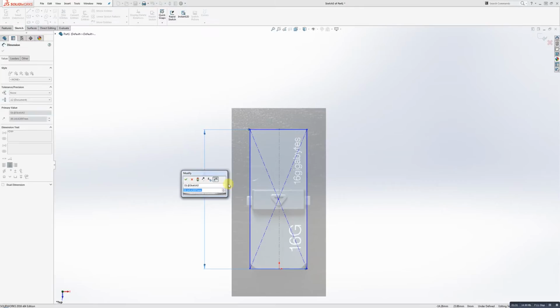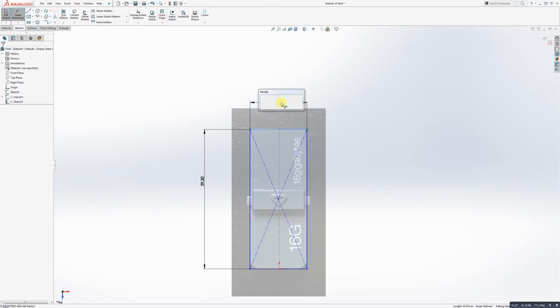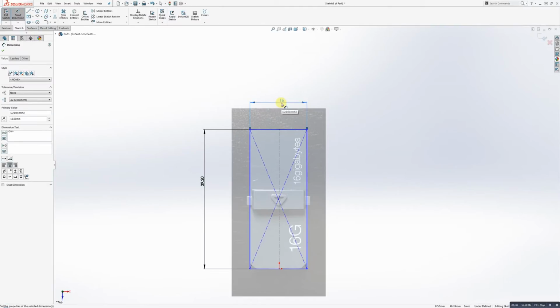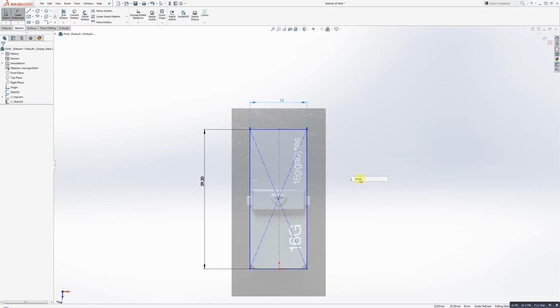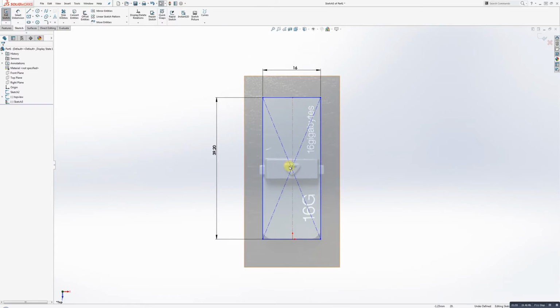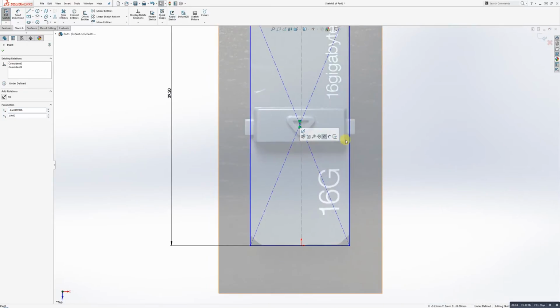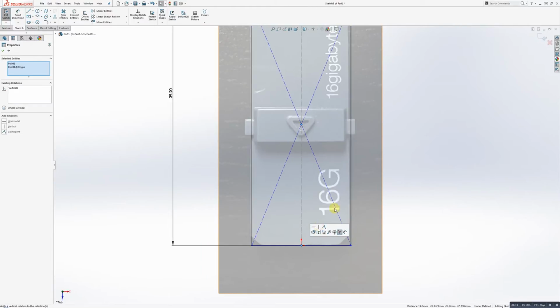Here we'll end at that. 39.2 is what I like. And for this top, I'm going to say 16 millimeters. That is going to be about what I want this to be. Let me right click and drop my dimension tool, and make sure I'm lined up with the origin. There's my origin and my center line's coming right off of it. But if I zoom in on the center point of this rectangle, I realize it's not really there. So I'm going to click on that center point, hold down Control, click on the origin, and put a vertical relation between the center point of the rectangle and the origin.